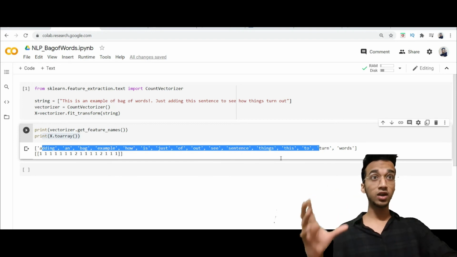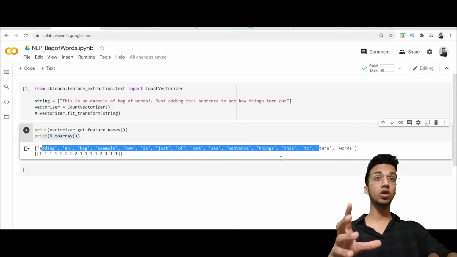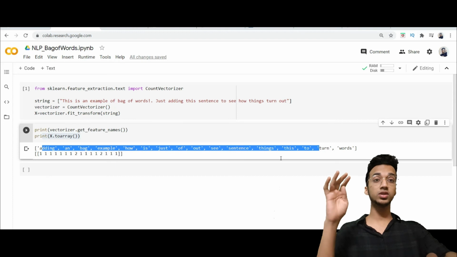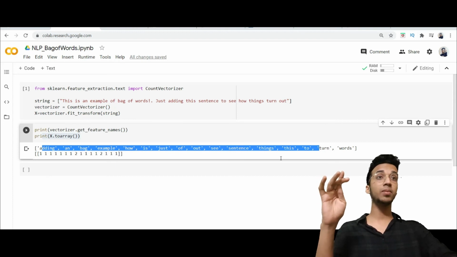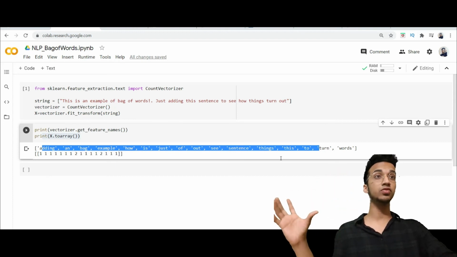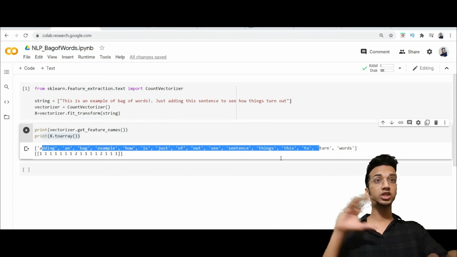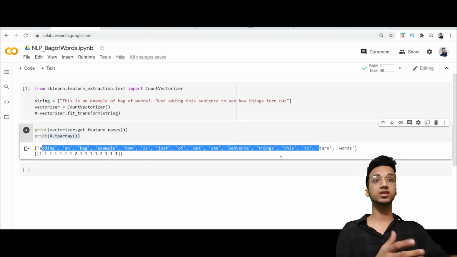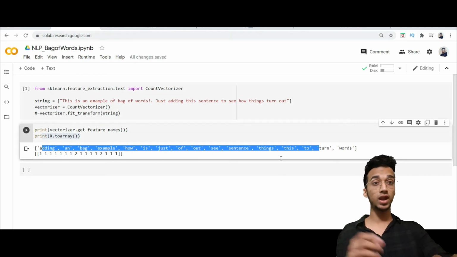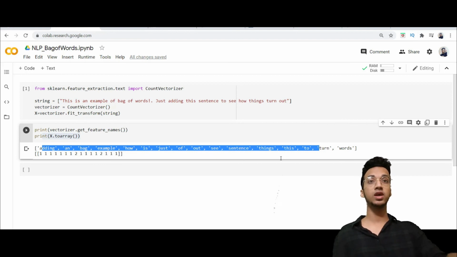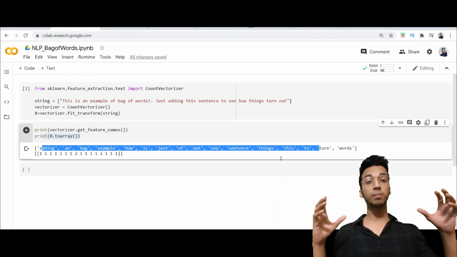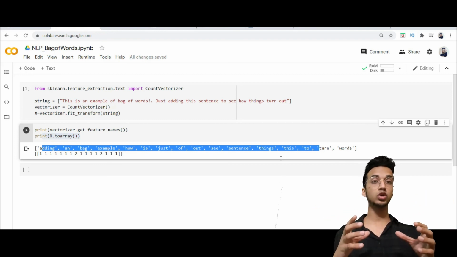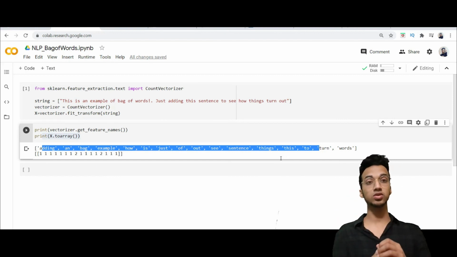There are a few pre-processing things that you need to do always, like removing stop words, and you have to do stemming and lemmatization, which I've explained in my previous video. You don't need to convert all uppercase into lowercase because by default CountVectorizer already does that. You can see the word Just has been converted into just with a small j. So that is taken care of. And I'm going to make a different video where I'm going to combine all the pre-processing techniques I've taught so far to do a natural language processing project.